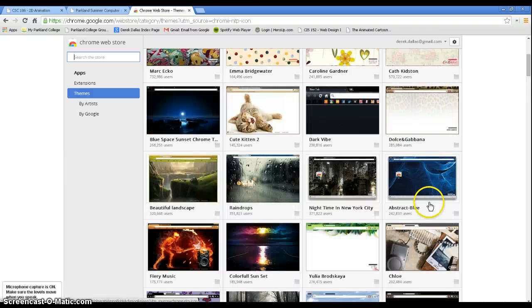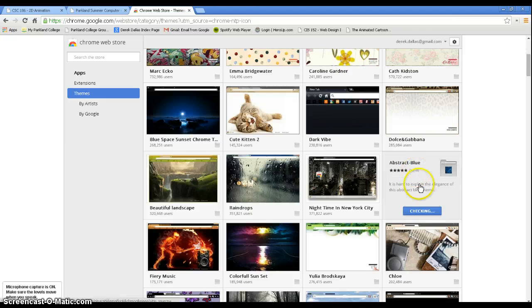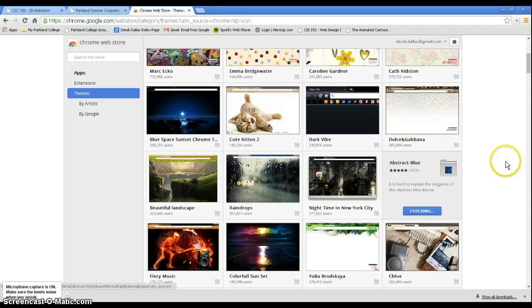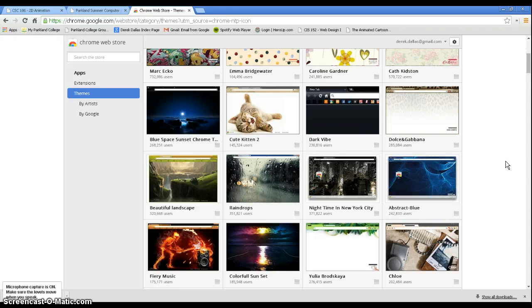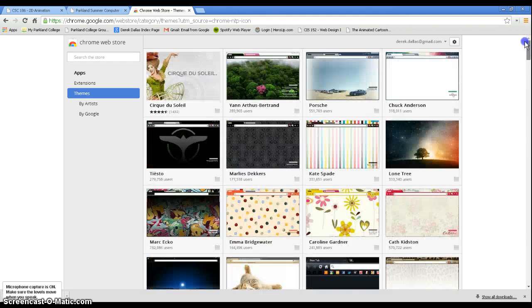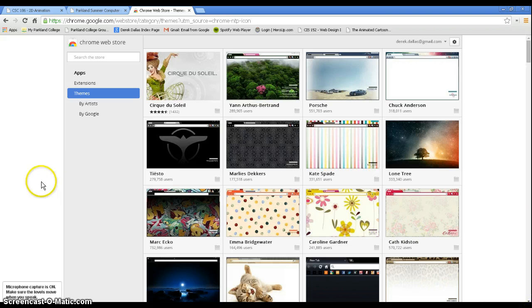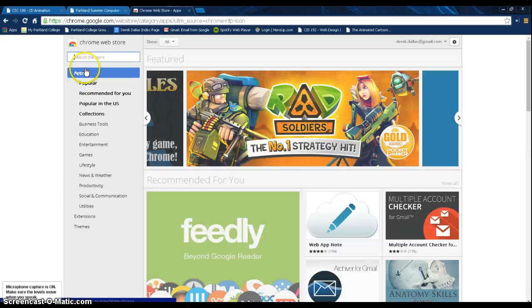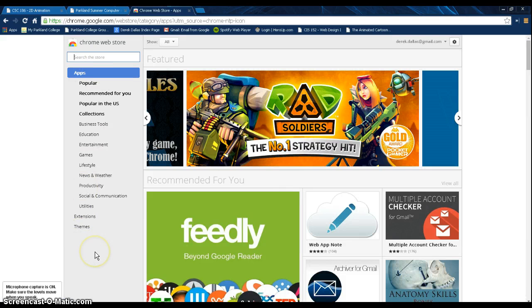So if I wanted to use like an abstract blue, it's free. I can do that. And so what it's going to do, probably, is change my theme. I don't use these, but it's something you could do, and it's up to you. So these are things you just need to explore on your own and find out what works and what doesn't.